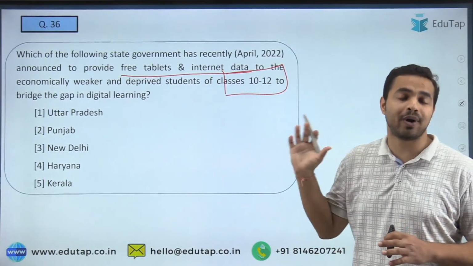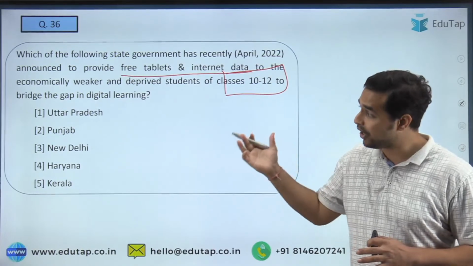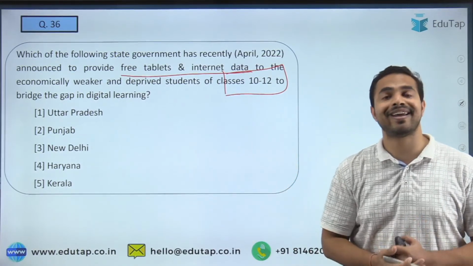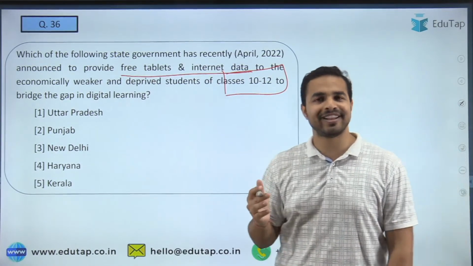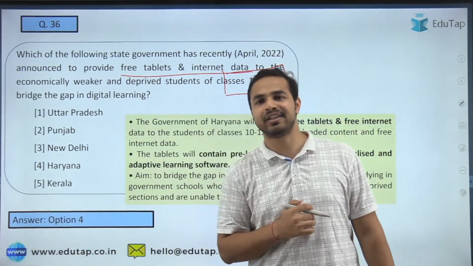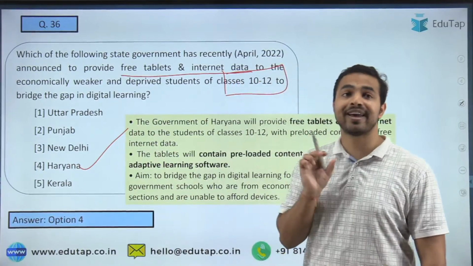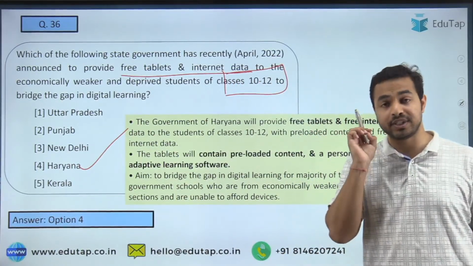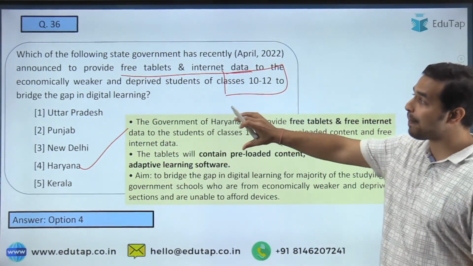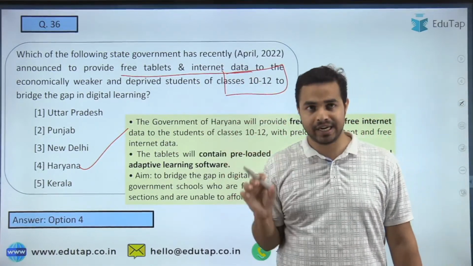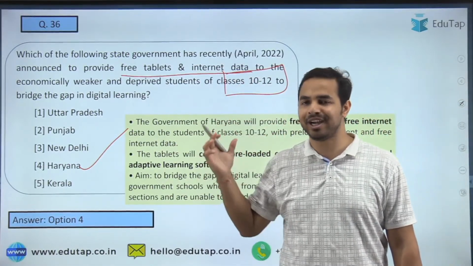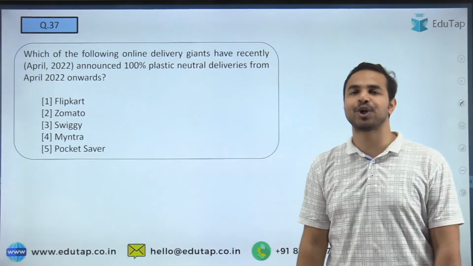So please tell me what is the name of that particular state. Is it UP, Punjab, New Delhi, Haryana and Kerala? And I am getting the right answers here. People are answering the option number 4. That is absolutely right. The right answer is Haryana. So guys, Haryana is the right answer to the question, which has basically announced that they will be giving free tablets and internet data to the economically weaker and deprived students. Very well done guys. Let's move on to the next question.